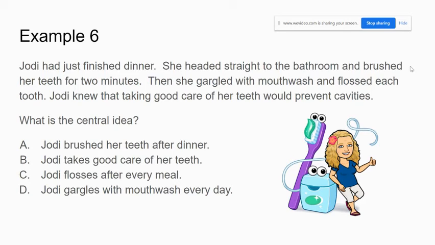Is it A, Jody brushed her teeth after dinner? B, Jody takes good care of her teeth? C, Jody flosses after every meal? Or D, Jody gargles with mouthwash every day? Remember, the details in the passage should match your central idea.